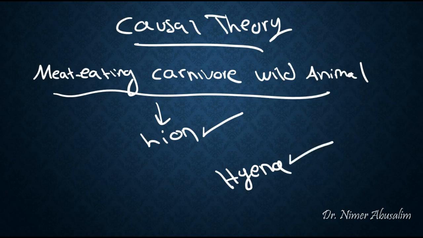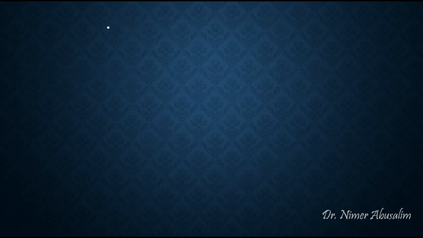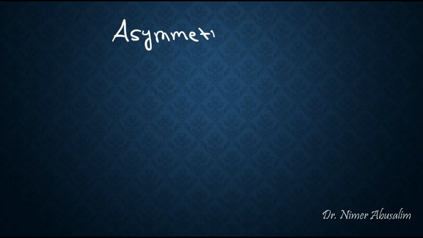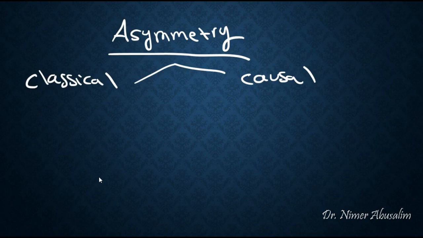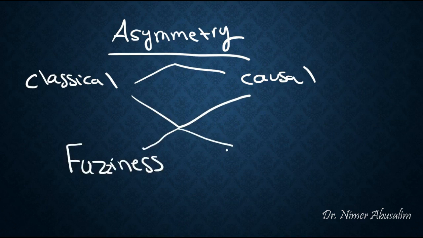A hyena is also a perfect example. We know, of course, that they shouldn't both be perfect examples. This is called the problem of asymmetry. Now, both the classical and the causal theory have problems when it comes to asymmetry. So both theories so far cannot handle fuzziness, and they both cannot handle asymmetry.